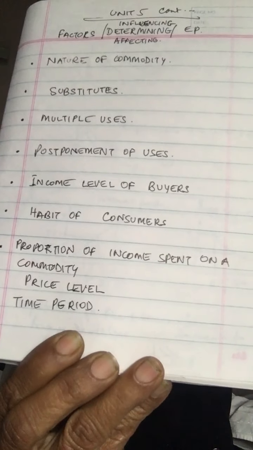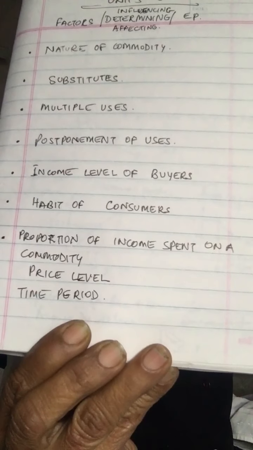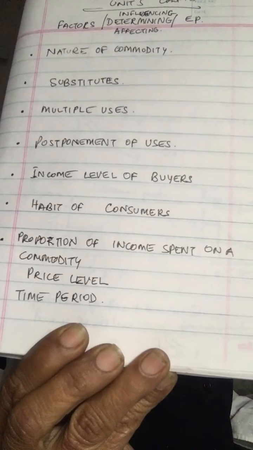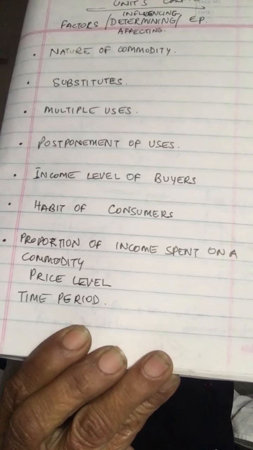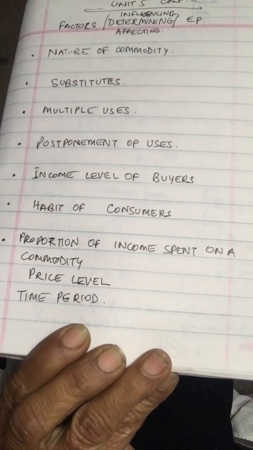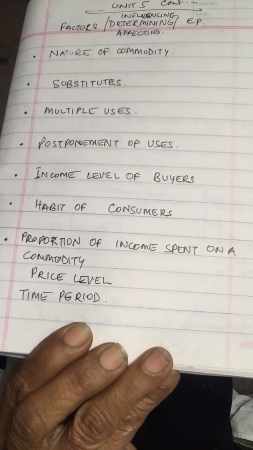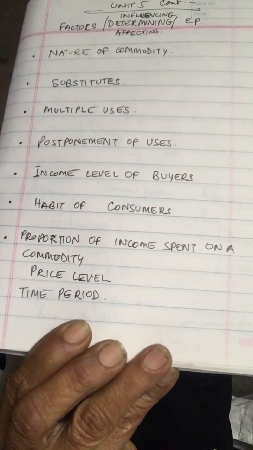Also there's price level. Elasticity of demand depends upon the level of price of the commodity. It will be high at a high level of price and low at a lower level of price.